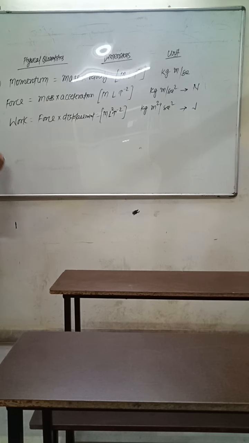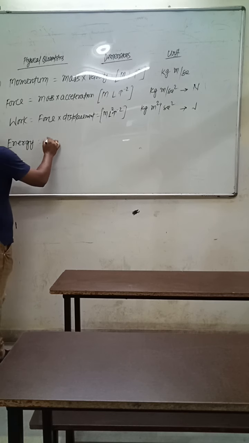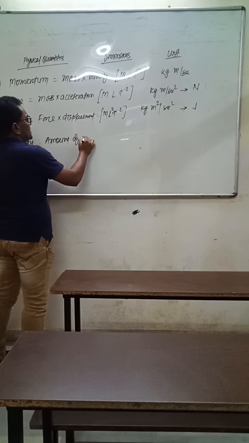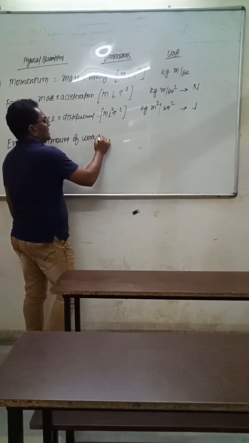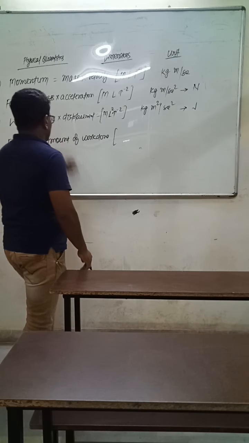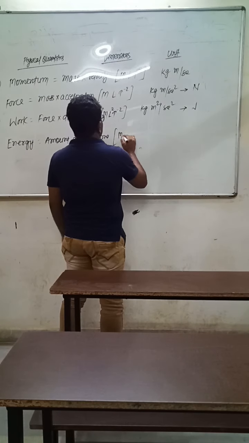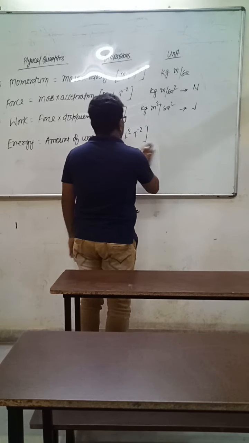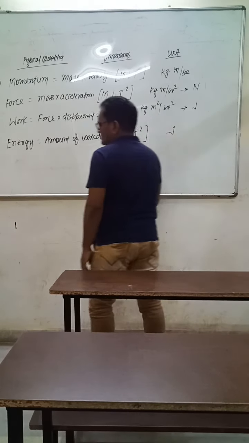Next, energy, which equals the amount of work done. It has the same dimension as work, M L square T raised to the power minus 2, and it has the same unit, joule.